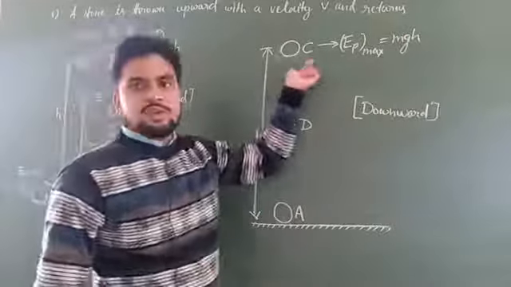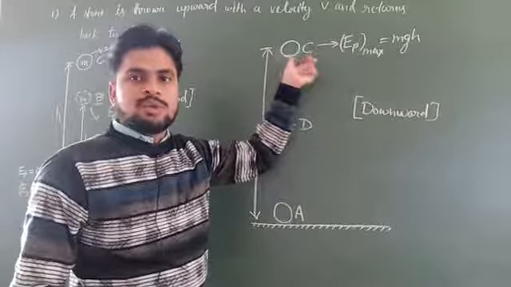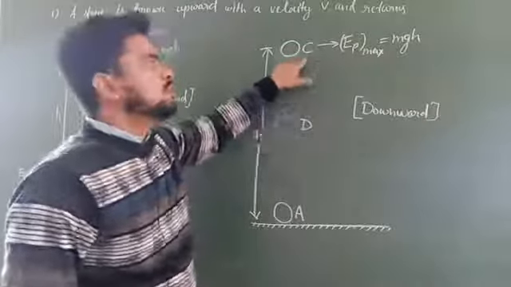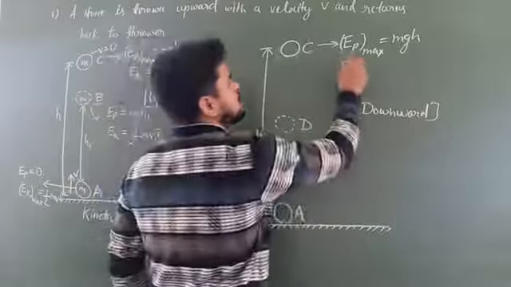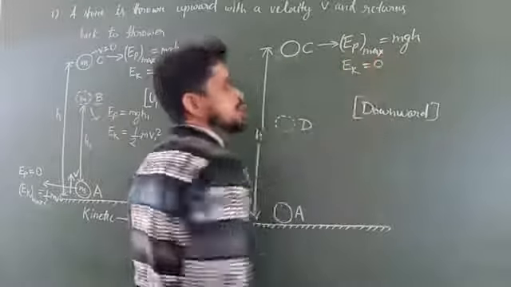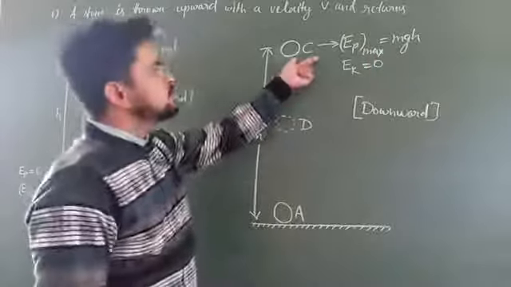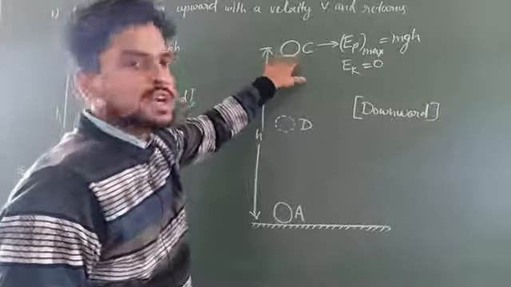Again there is no velocity. At maximum height, velocity is 0. So if velocity is 0, then kinetic energy will also be 0. So here Ek equals 0.